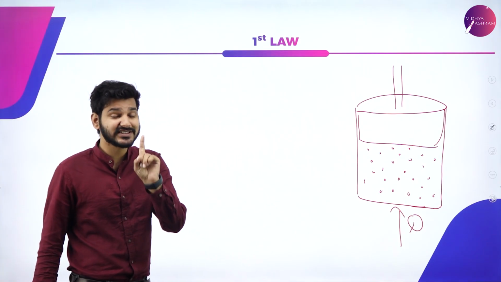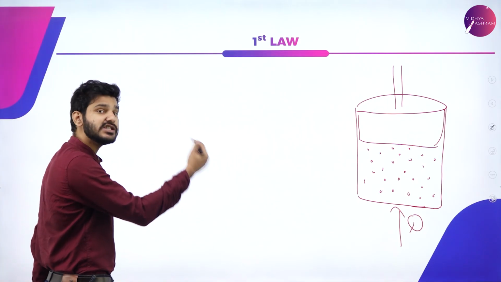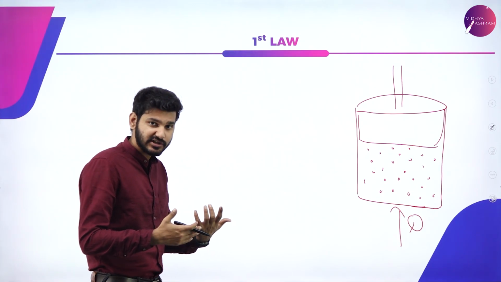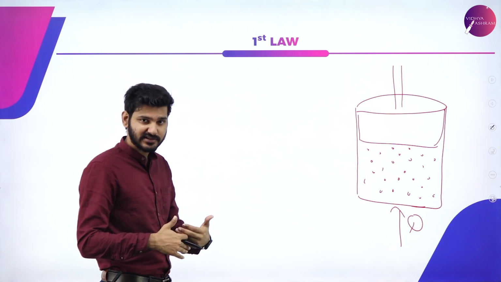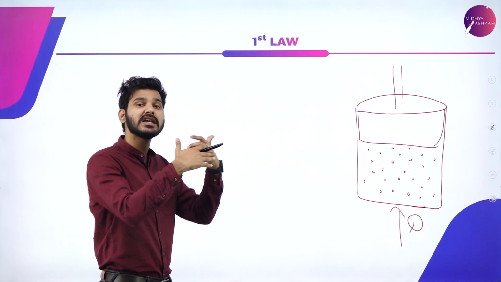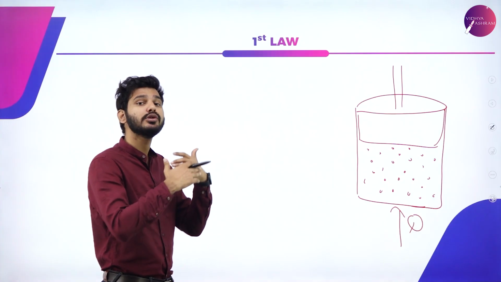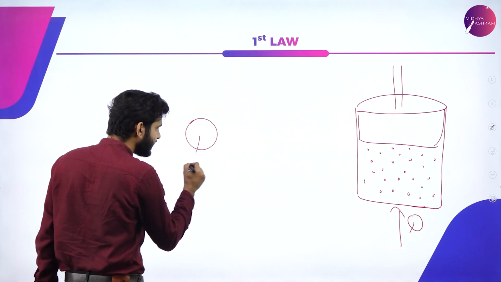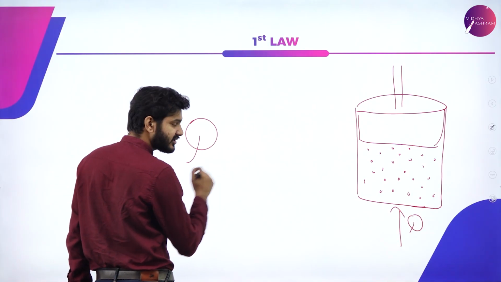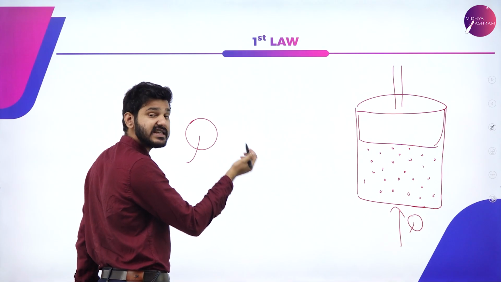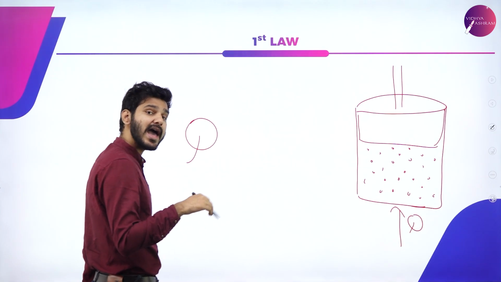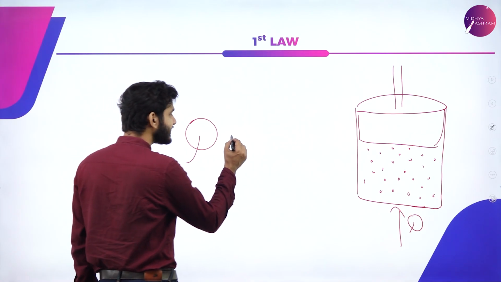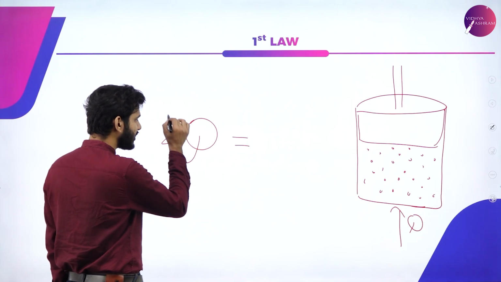So what the first law states is that if I give heat to a system, that particular heat, or that particular energy, is used to increase or decrease, simply we can say, change the internal energy and to do some work on the surroundings. That is, heat given to a system is used partially to increase the internal energy of the system and to do some work.